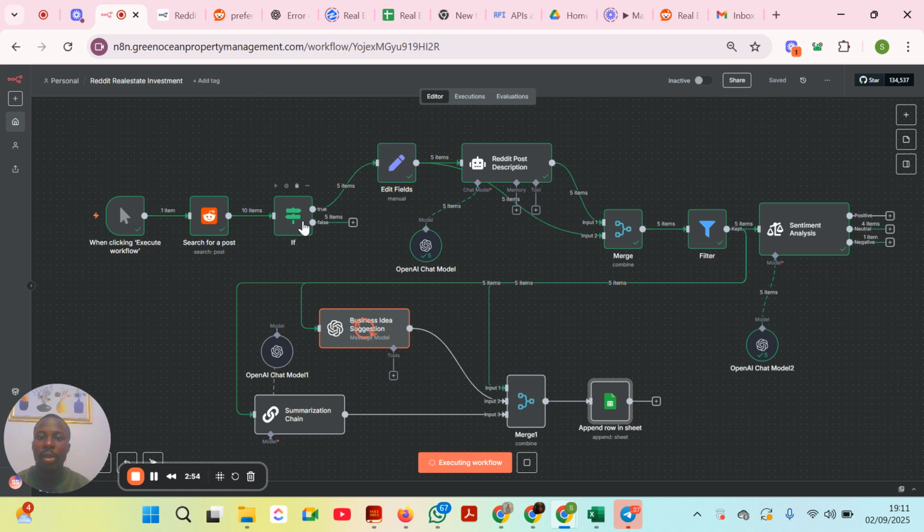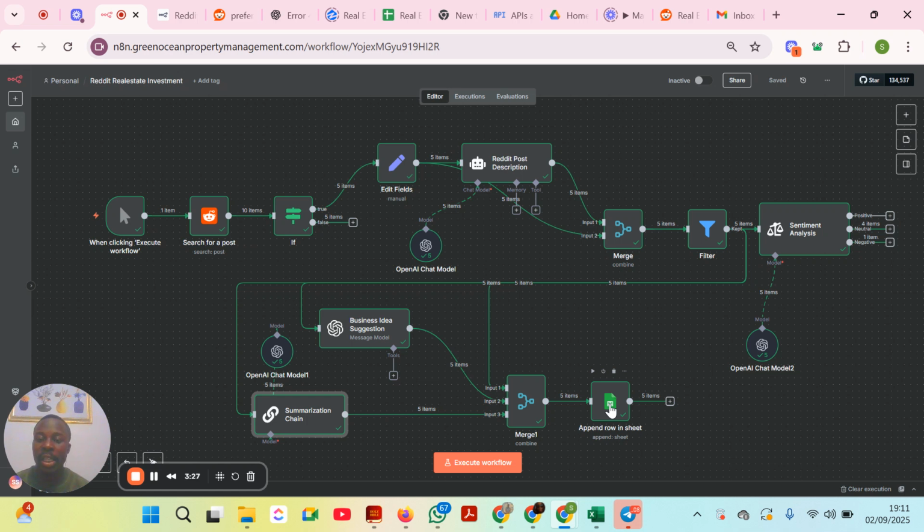And this agent is to describe our problem, the problem that the post is talking about. This agent is to describe it. Then this agent is to provide a solution for this problem, and this is to summarize the problem. This is to summarize it. And now it has appended to our Google Sheet. So our Google Sheet has been updated now.